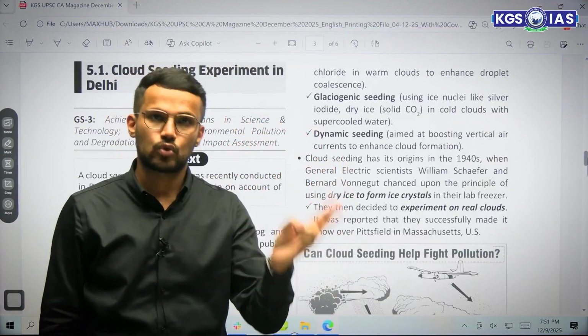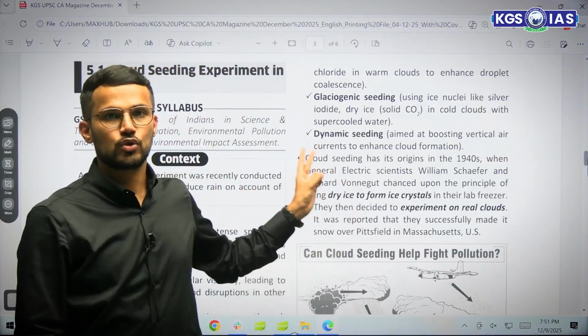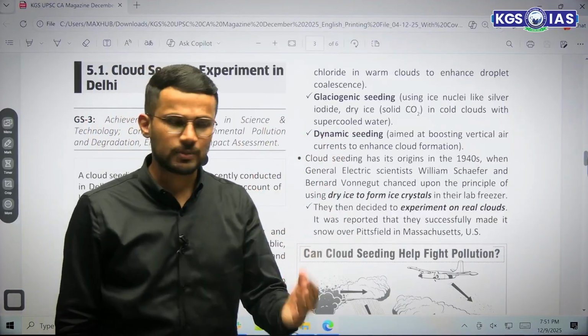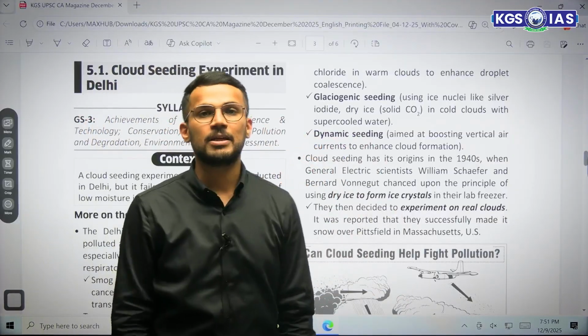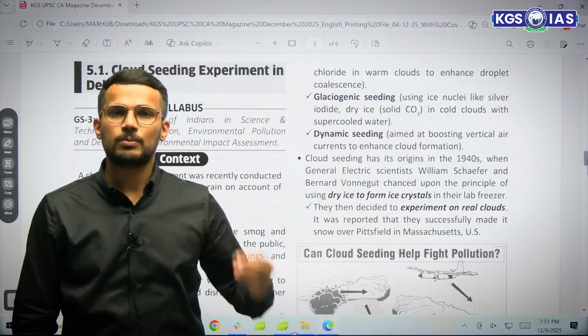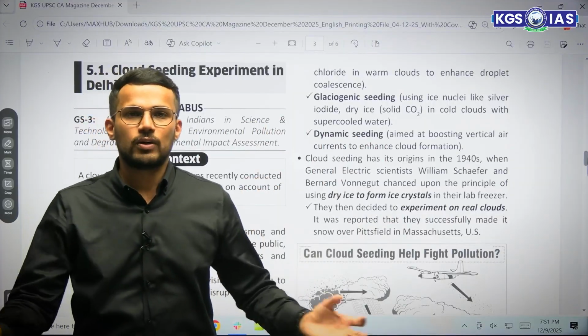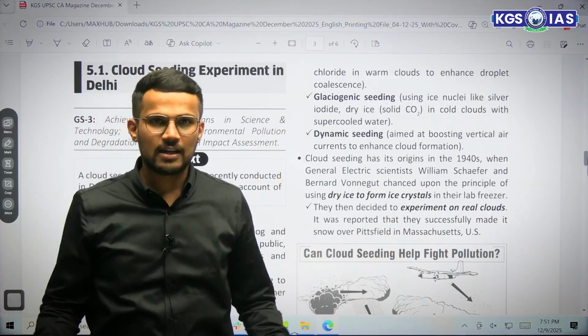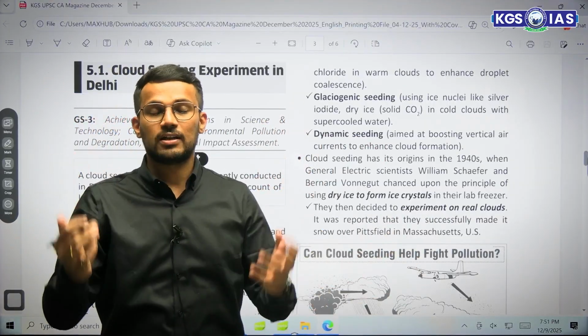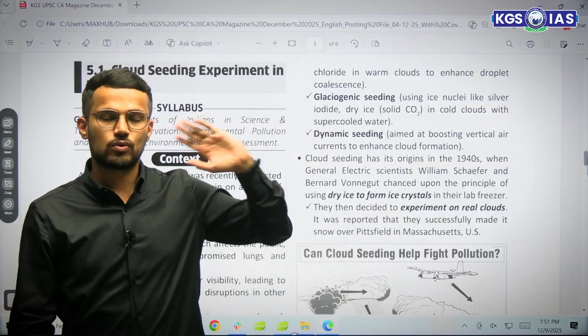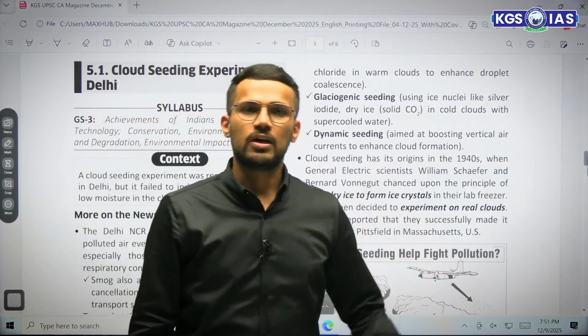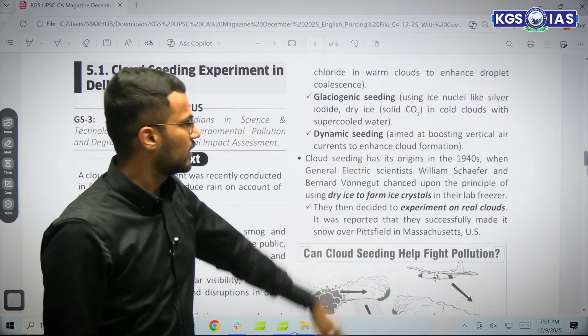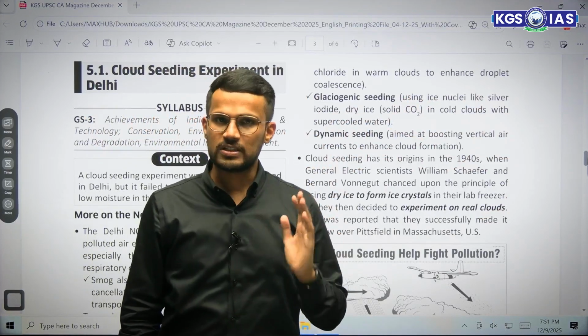So these are the two major types of cloud seeding experiments that we have. First is hygroscopic seeding, and second is glaciogenic seeding. Apart from that, one more type is there, and that is dynamic seeding. In dynamic seeding, we make sure that there is a vertical flow of air, and as air flows vertically, a condensation process occurs, which may again lead to rainfall. So these are three different techniques of cloud seeding.